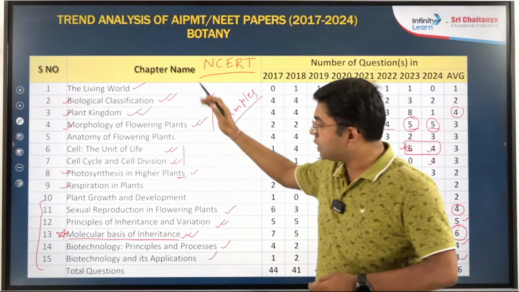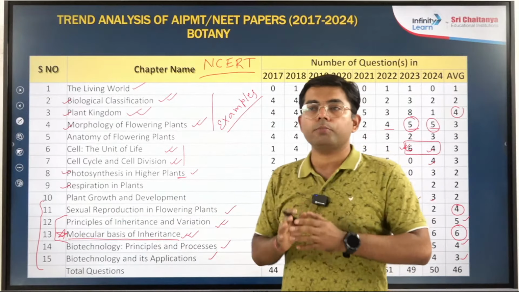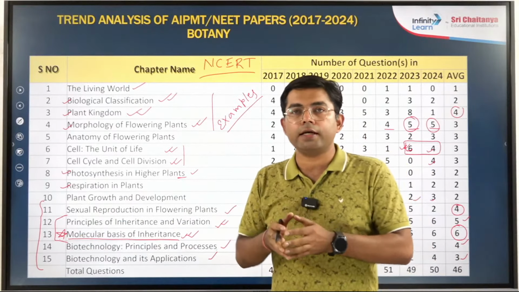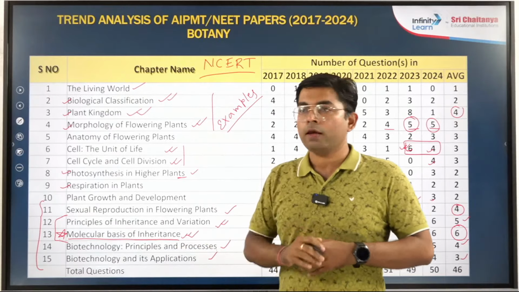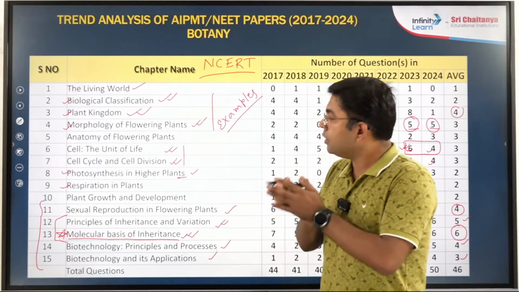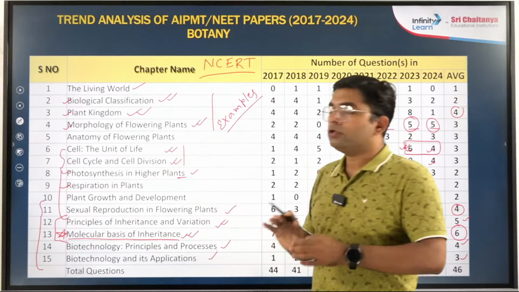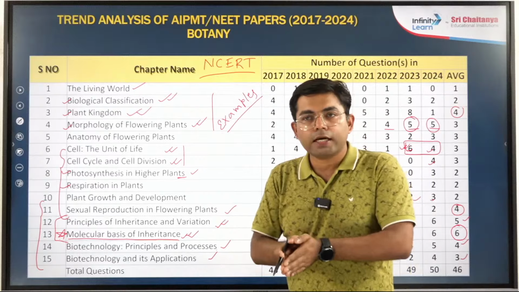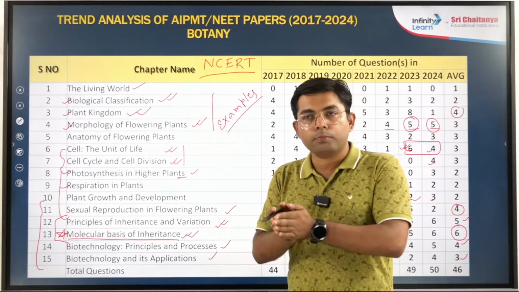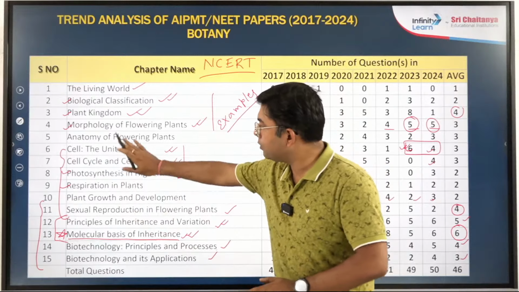But there are many chapters like these that require understanding the topic. Unless you understand it, you will not be able to score. So here you have to focus on understanding the topic, and in these other chapters, you just need to go through the content of NCERT, get all the diagrams, flow charts, and tables covered, and then this will all be done.